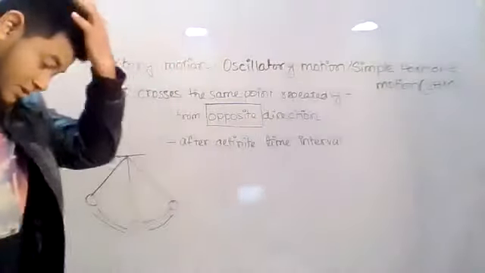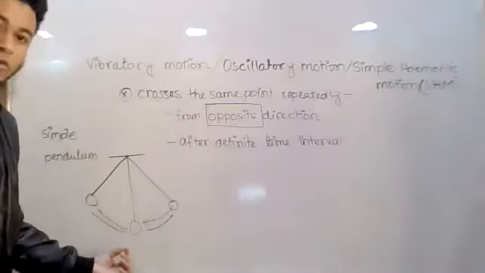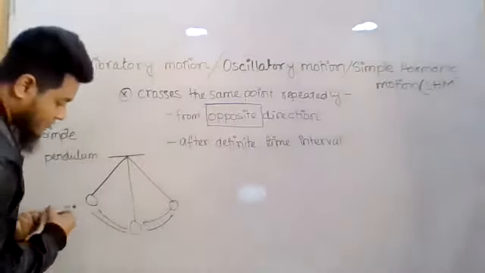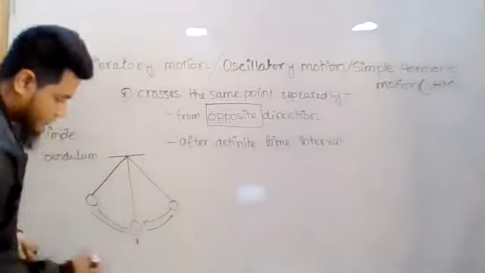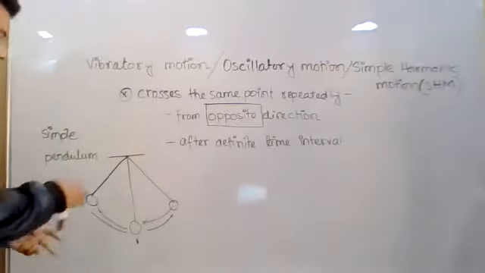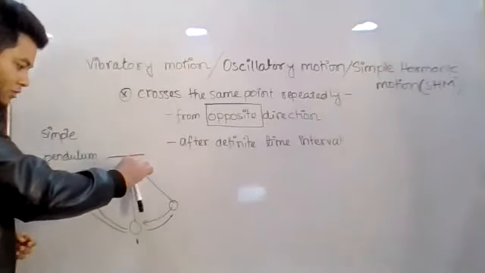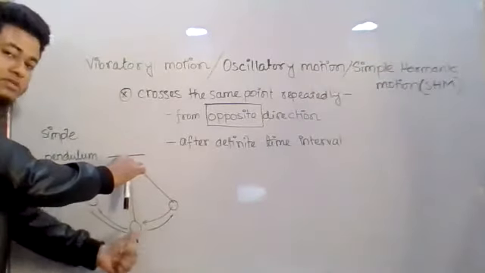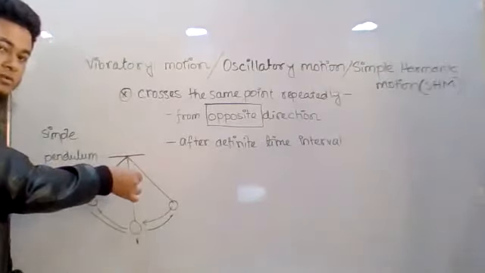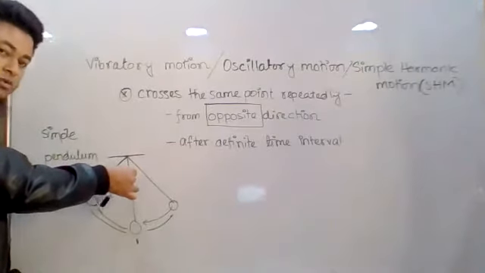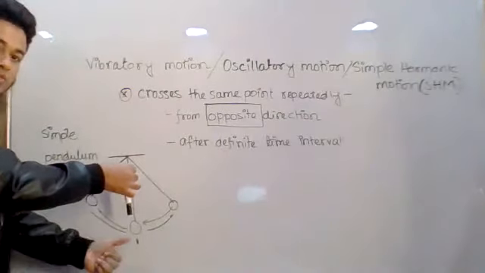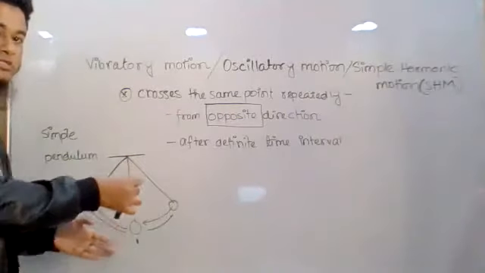Now let us consider any point on its path. Let us say we are considering this point. When it starts vibrating, it will cross this point from this direction, and when it comes here and then starts going back, it will cross the same point now from the opposite direction.